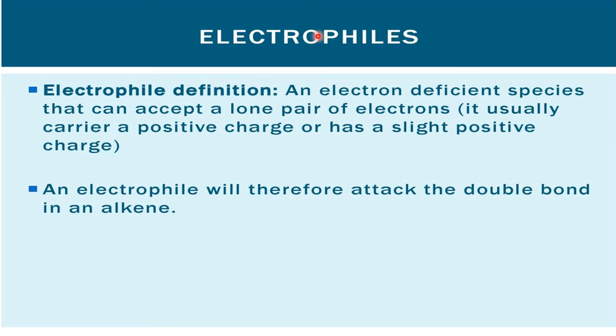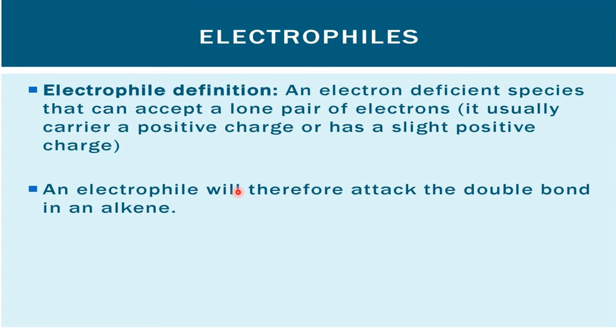Electrons are less, or they might have lost electrons. Therefore, the definition says an electron deficient species that can accept a lone pair of electrons is called an electrophile. Electron acceptor or electron deficient, both have the same meaning, so positively charged species are called electrophiles.